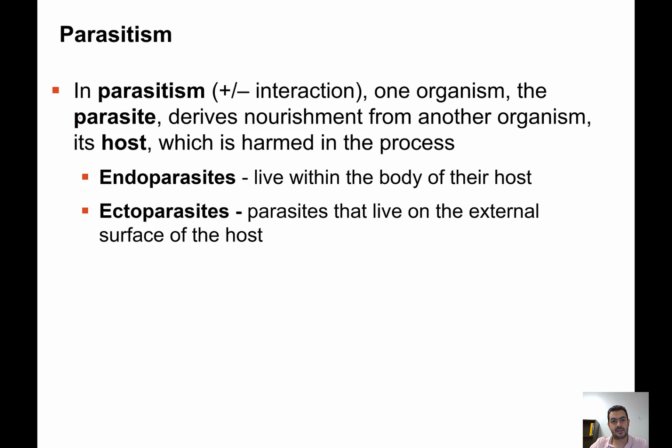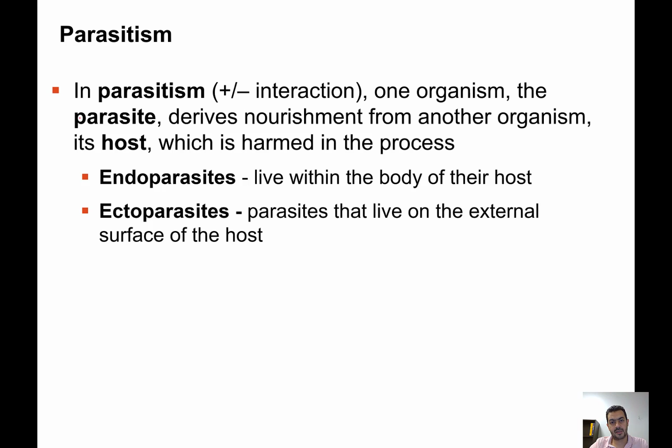By parasitism we mean a plus-minus interaction. One organism is getting benefit, usually nutrition, and the other one is getting harm, so it is being negatively affected by this interaction. This can be classified as endoparasites or ectoparasites.